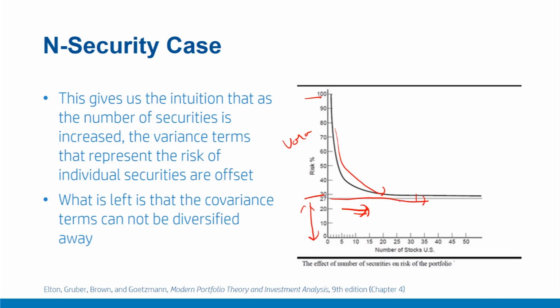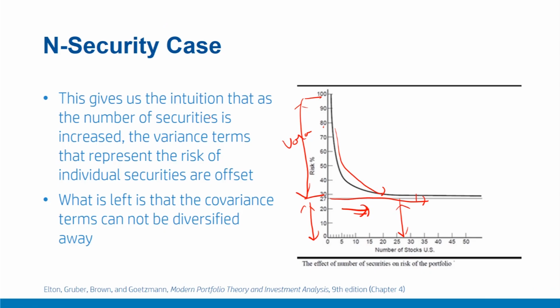And as more and more securities are added, the figure depicts how the specific risk, or the variance term, dies away, and only the covariance risk remains. These are the covariance terms that are left to contribute to the risk of the portfolio, or the average covariance. With a fairly large number of securities, this remaining risk is equal to the average covariance of the portfolio, often called market risk, systematic risk or non-diversifiable risk.